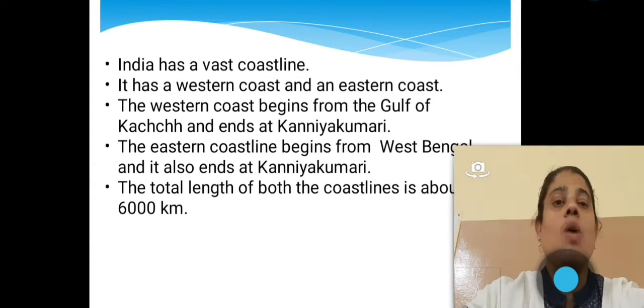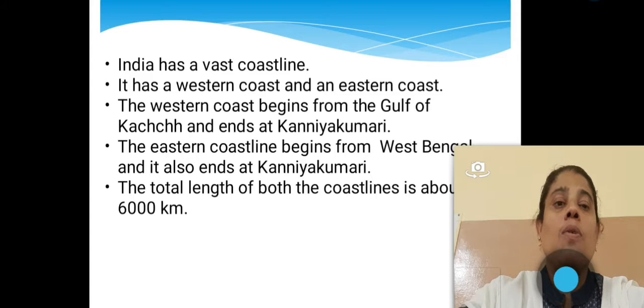India has a vast coastline. It has a western coast and an eastern coast.